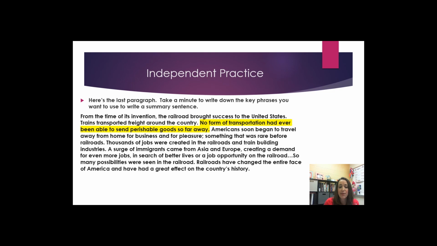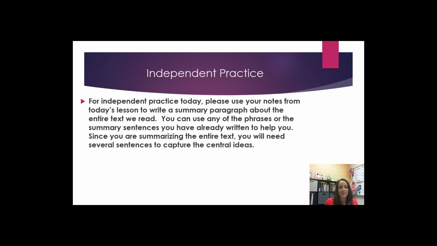A surge of immigrants came from Asia and Europe, creating a demand for even more jobs, in search of better lives or a job opportunity on the railroad. So many possibilities were seen in the railroad. Railroads have changed the entire face of America and have had a great effect on the country's history. I might choose to write down a phrase like, no form of transportation had ever been able to send perishable goods so far away.